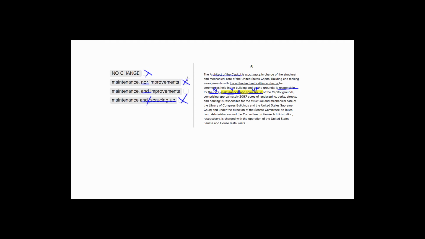Choice number 3 is great because it keeps with our parallel structure. Improvements is also just a simple noun, like we saw with care and maintenance. And it has the right commas. It doesn't have a weird comma here like choice number 4. And it is just good in every way. So choice 3 is our answer.